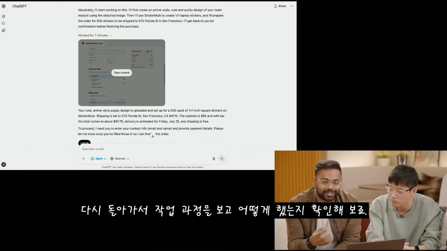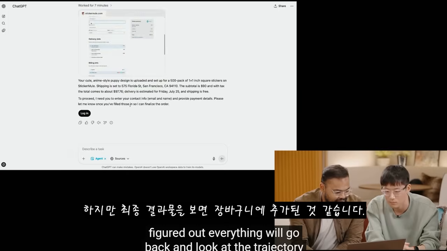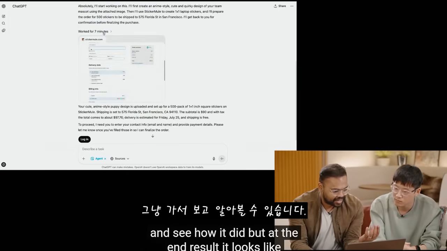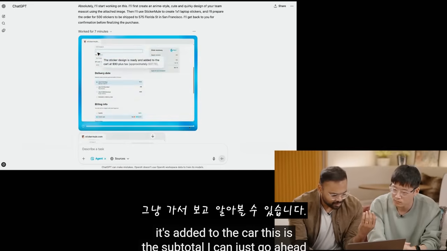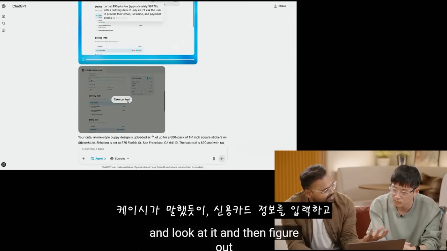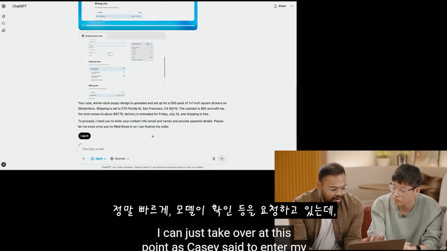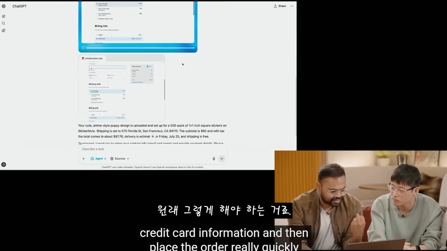We'll go back and look at the trajectory and see how it did. But at the end result, it looks like it's added to the cart. This is the subtotal. I can just go ahead and look at it and then figure out. I can just take over at this point, as Casey said, to enter my credit card information and then place the order really quickly while it's asking for confirmation, etc., as it's supposed to do.